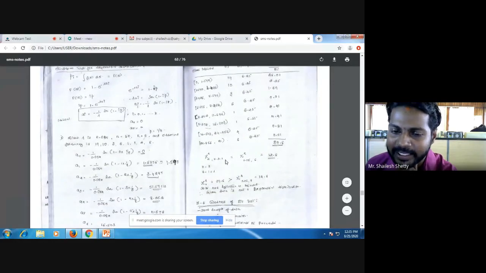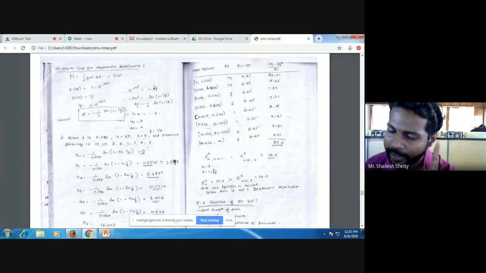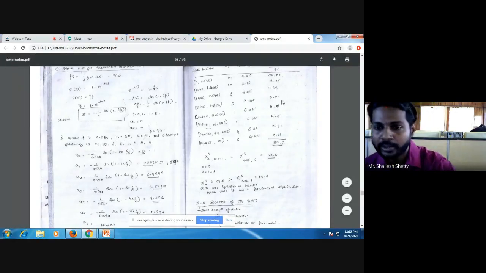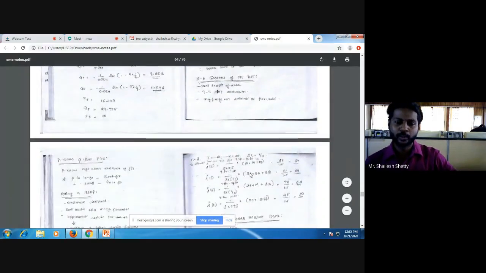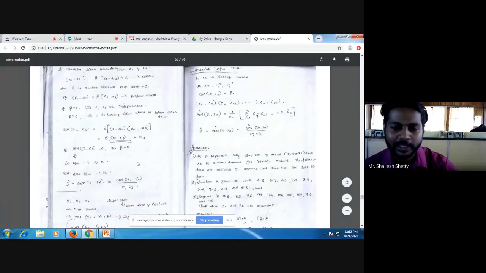Then again K minus S minus 1. Again it is exponential distribution, and the parameter is lambda only, so S is 1. So K minus S minus 1: how many do we have? 1, 2, 3, 4, 5, 6, 7, 8. 8 minus 1 minus 1 is 6. So we get 12.6. Your value is greater than 12.6, so it is not an exponential distribution. Clear, right? So these are the two problems, and the last one we have is something called the covariance and correlation problem.